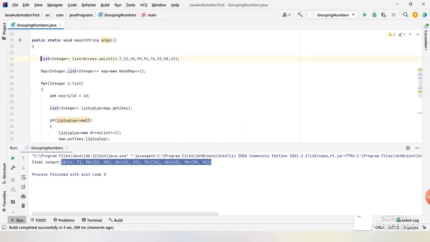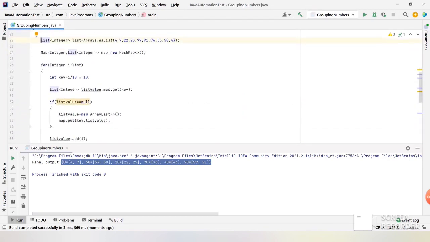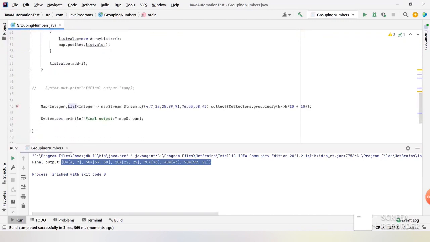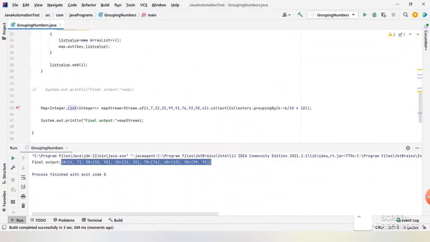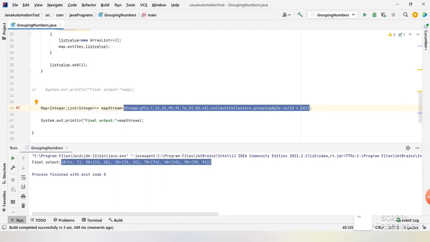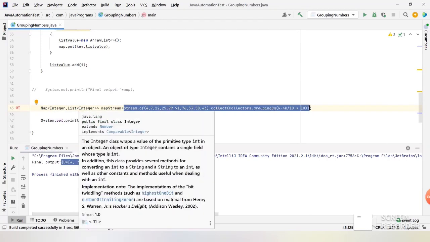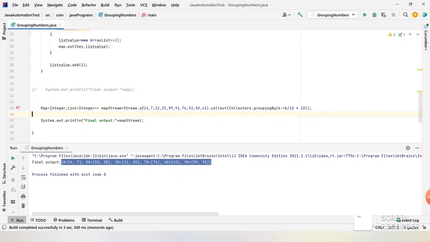Here we created a list, a map and a for loop, and then we created a list map again. A lot of code has been reduced here using streams. With just a single line of code we have converted into a group of map of Integer comma List of Integer. This is how we can use these Java 8 concepts to minimize our code and write our code in a more sophisticated way, so that we can reduce a lot of code.